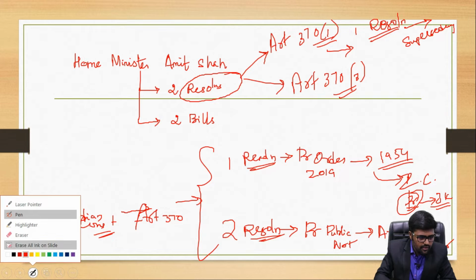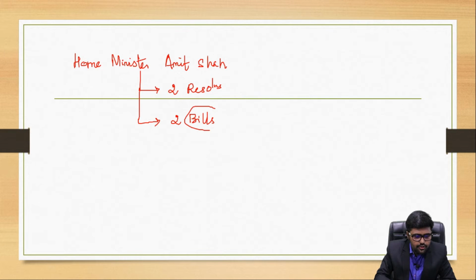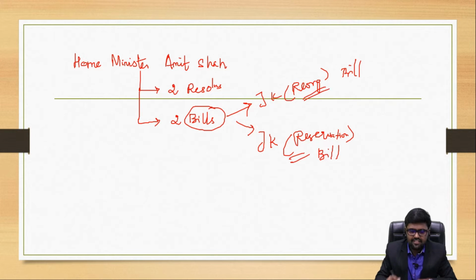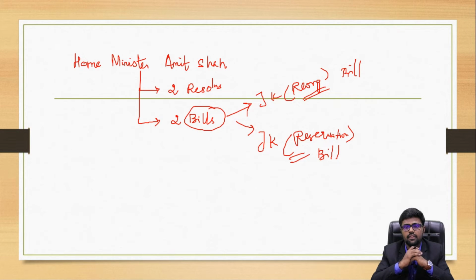And what about the bills? He introduced two bills. One is the Jammu and Kashmir Reorganization Bill. Another is the Jammu and Kashmir Reservation Bill. Let me come to the reorganization bill later. Let me first brief you about the reservation bill.